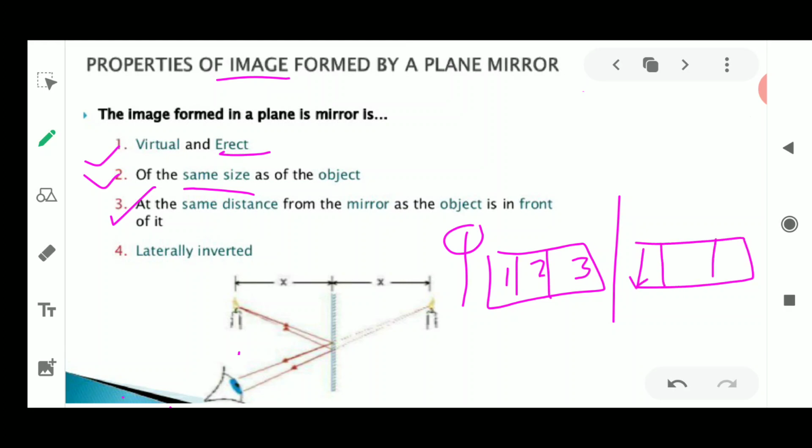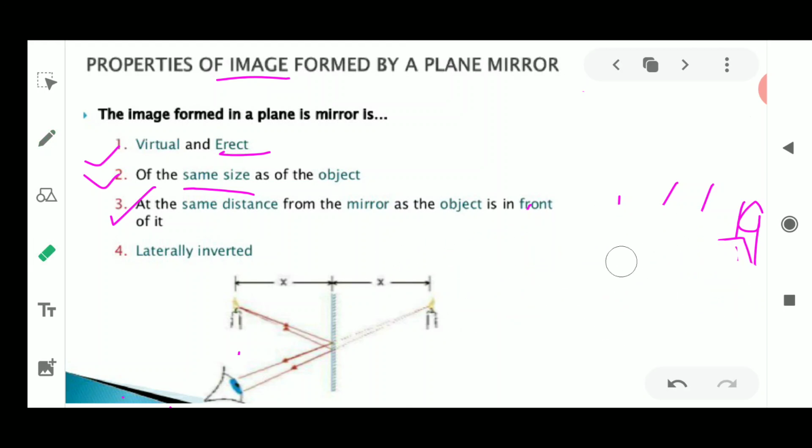now your image will also be formed in the same manner. Okay, this again you are going to count as 1, 2 and 3 outside. So inside the mirror also it will be 1, 2 and 3 and your image will be formed here only. So this shows that when an image is formed in a plane mirror, it is always at the same distance from the mirror as the object which is present outside the mirror. Okay, so it will be the same distance from the mirror as the object is in front of it.